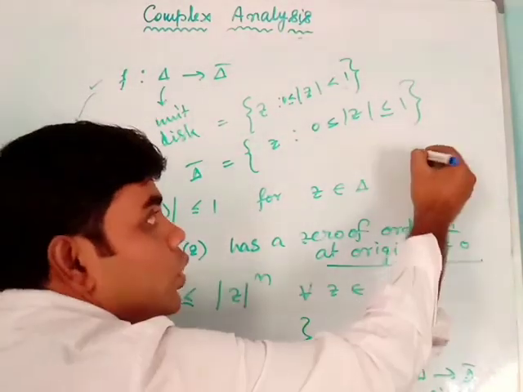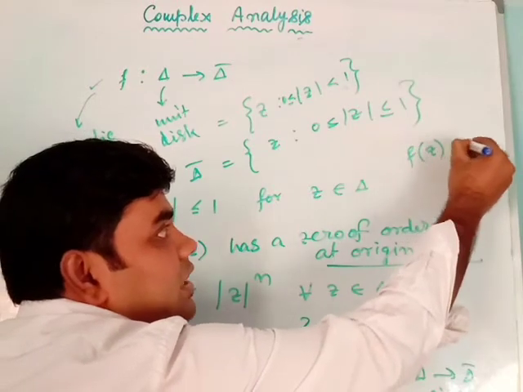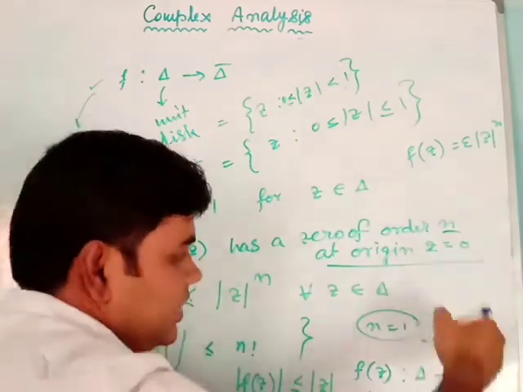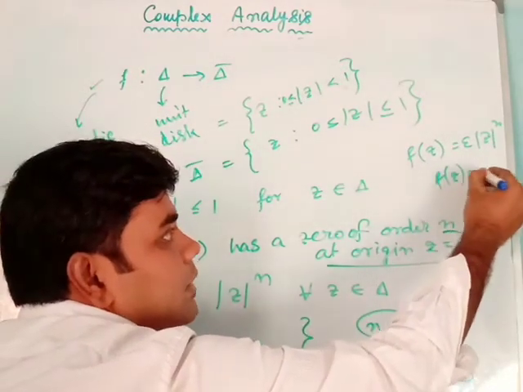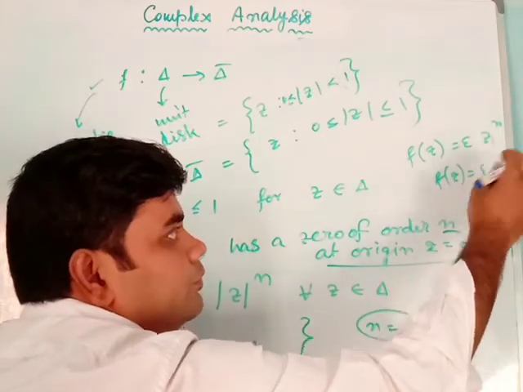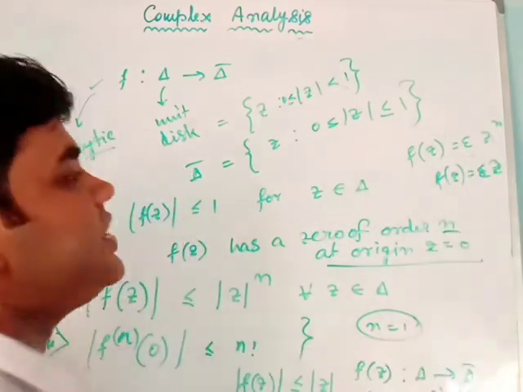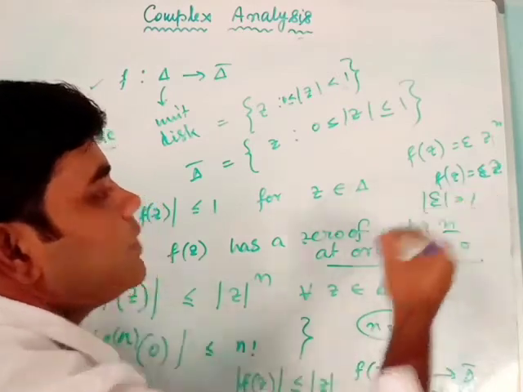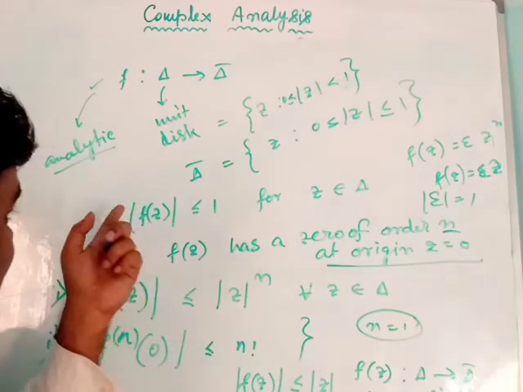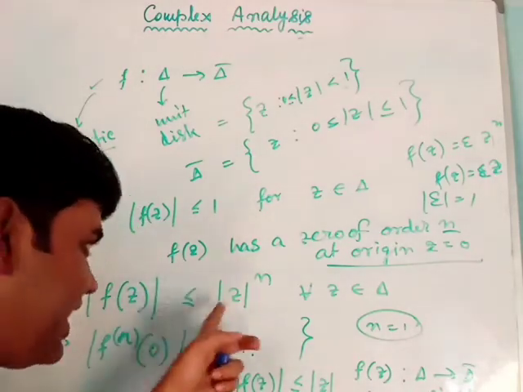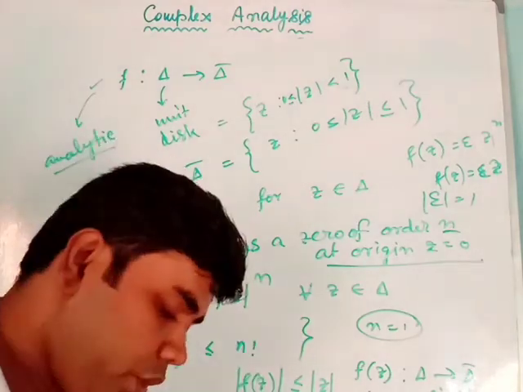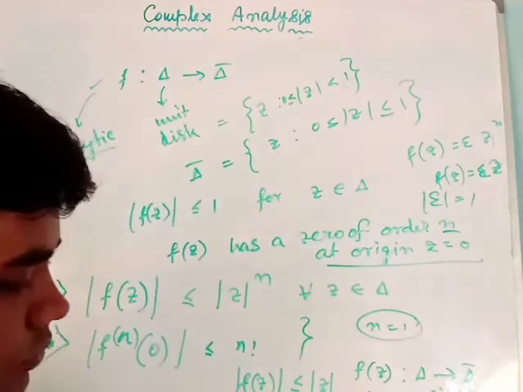And the equality holds when? Well, the equality will hold when f(z) will be like this: f(z) equals epsilon z to the power n, and for n equals 1 it will be f(z) equals epsilon z, where modulus of epsilon is equal to 1. Then and only then will the equality hold. Otherwise, modulus of f(z) will be strictly less than modulus z to the power n, and modulus of f^(n)(0) will be strictly less than n factorial. Okay, so this is our Schwarz lemma.